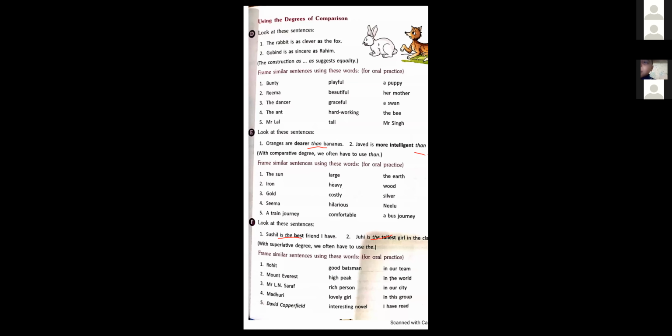David Copperfield is the, now we add "most" with "interesting" to make it superlative degree. David Copperfield is the most interesting novel I have read.